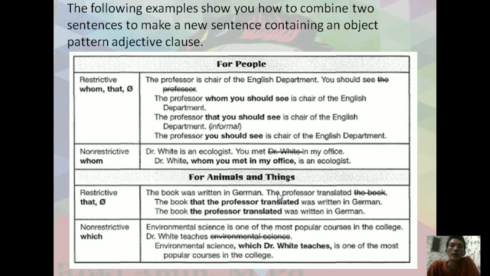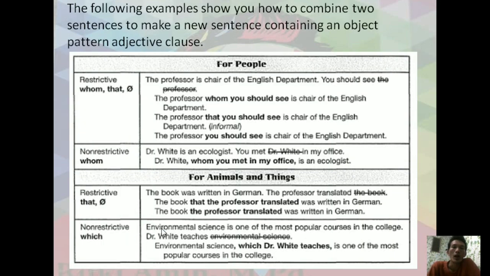The original one: the professor translated the book. The book was written in German. So when we combine, the book that the professor translated was written in German, or the book the professor translated was written in German.